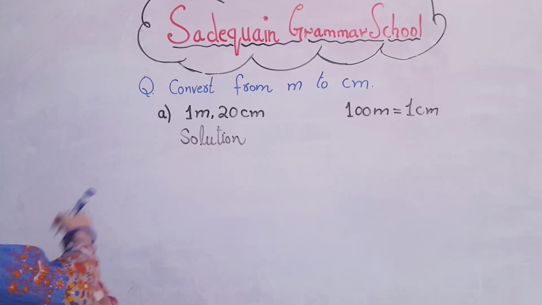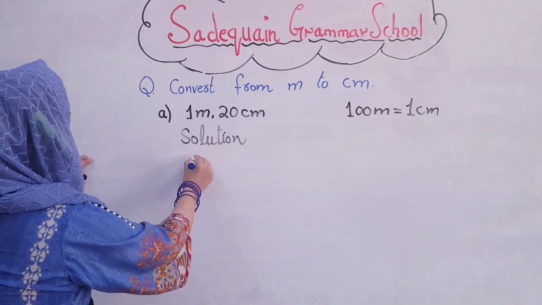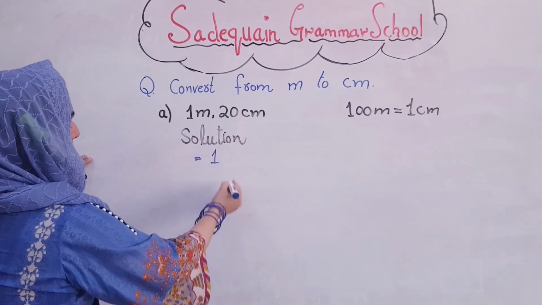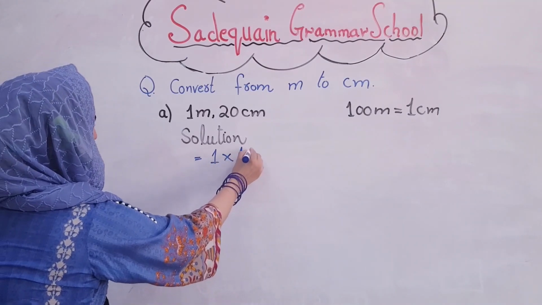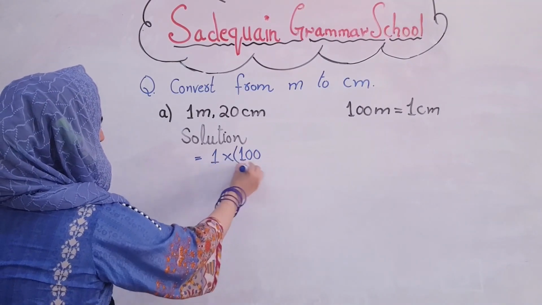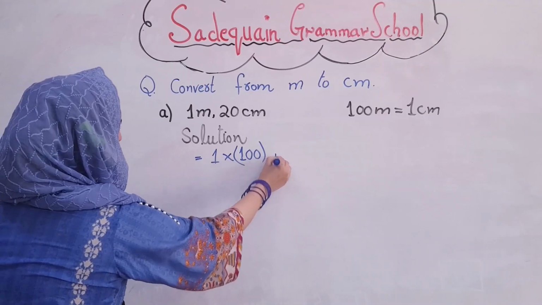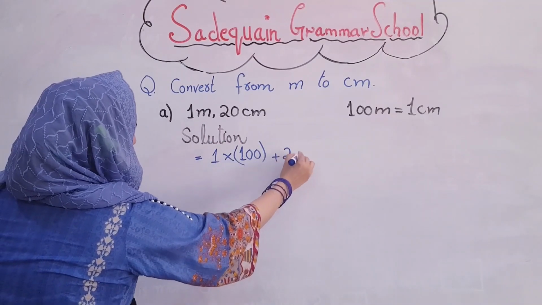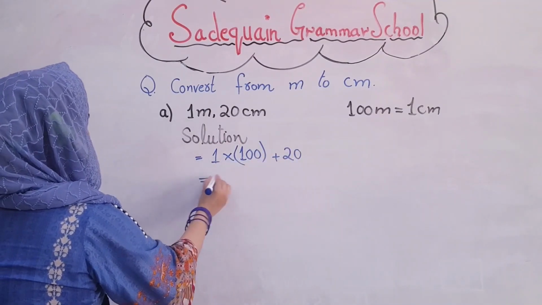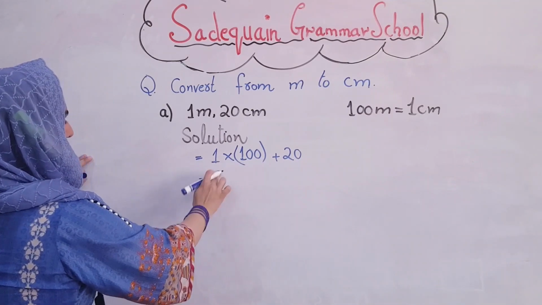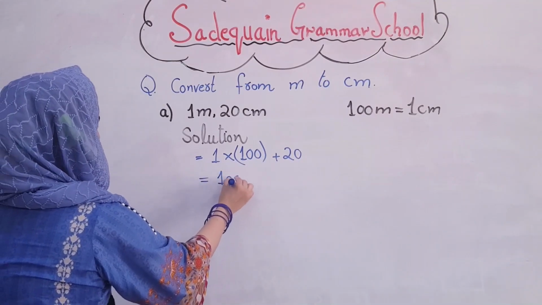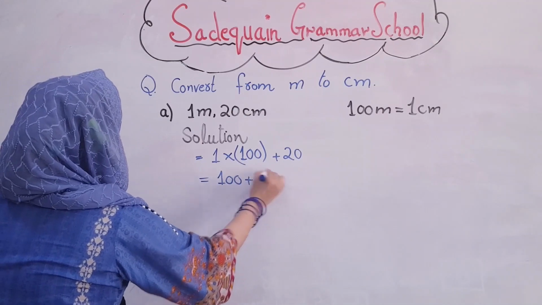Let's start the solution. 1 will be multiplied with 100, plus 20 remains the same. Then 100 multiplied with 1 becomes 100, plus 20.